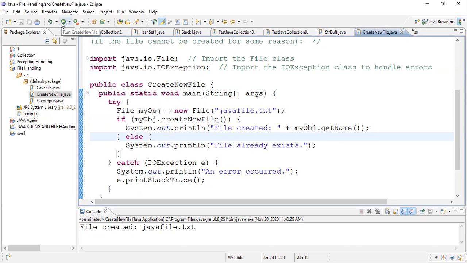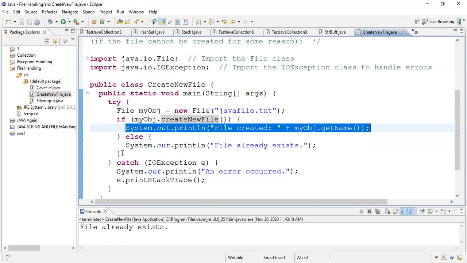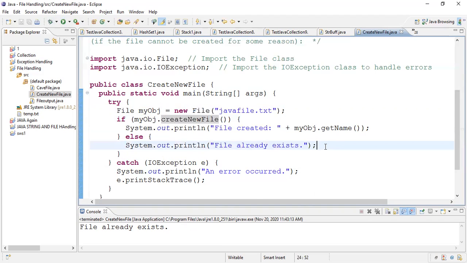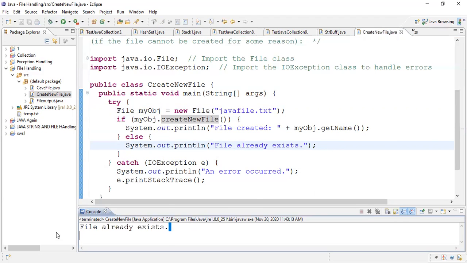What if I try to execute it once again? Okay, what does it mean? I want to create the file named java file again, right? Which is already created, so it will show you an error or message that it is already created. This create new file will return you the false value, as it is already there in the memory, you can't create it again. So it will tell you that the file already exists. Okay, this message will get displayed on the screen.